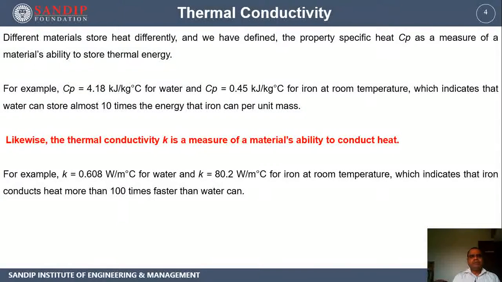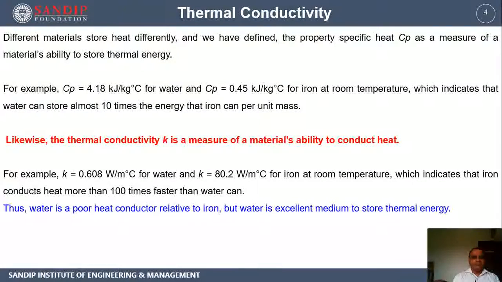Where high rates of heat transfer are expected, your choice would be to go for iron, not water. That is how we can differentiate between a good conductor and a bad conductor. Thus, water is a poor heat conductor relative to iron, but water is an excellent medium to store thermal energy.